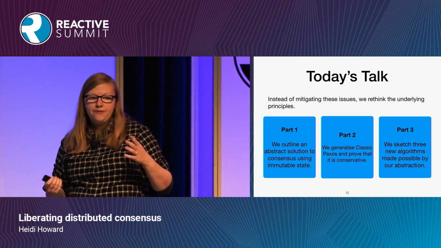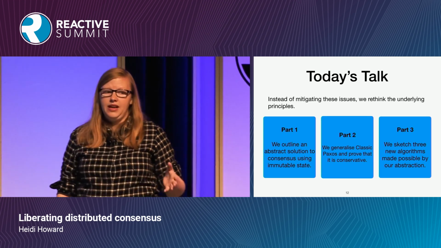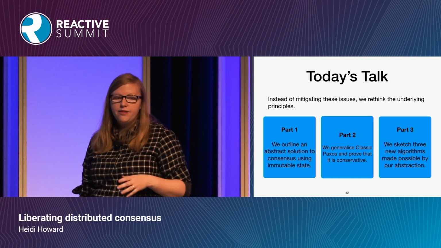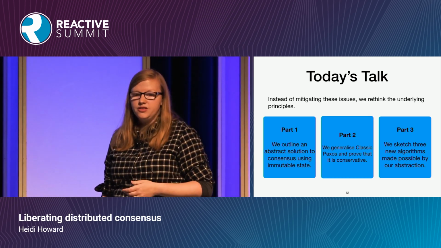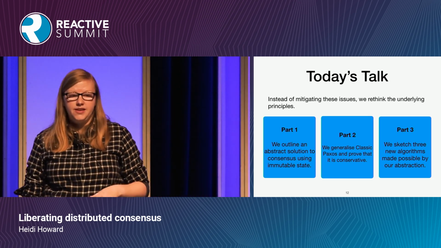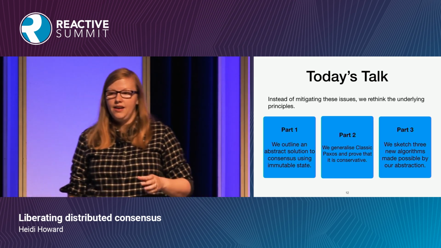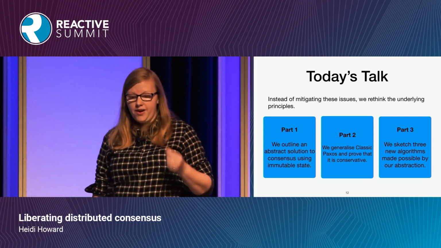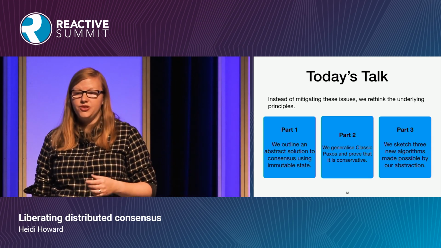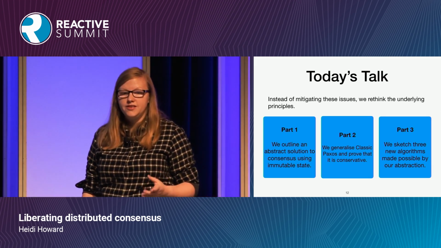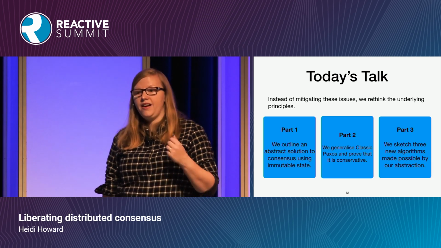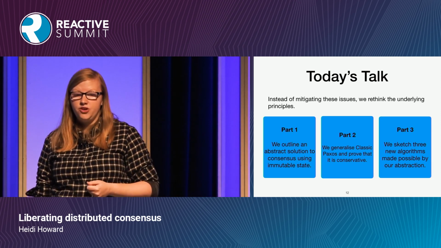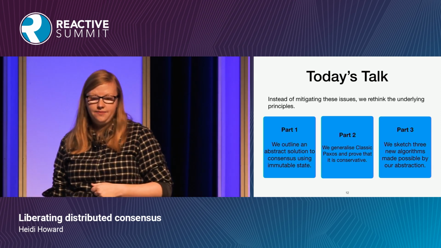So in today's talk, I'm going to be telling you about the research that I've been conducting over the last 4 years, which is about revising the theory of distributed consensus. In the first part, I'm going to show you an abstract solution to consensus based on immutable state. This immutable state allows us to then go on to prove that Paxos is conservative in 3 key ways. And in the third part, I'm going to be showing you 3 new algorithms for consensus. These algorithms are able to achieve that coveted result of consensus in 1 round trip, whilst tolerating minority failures from any client.